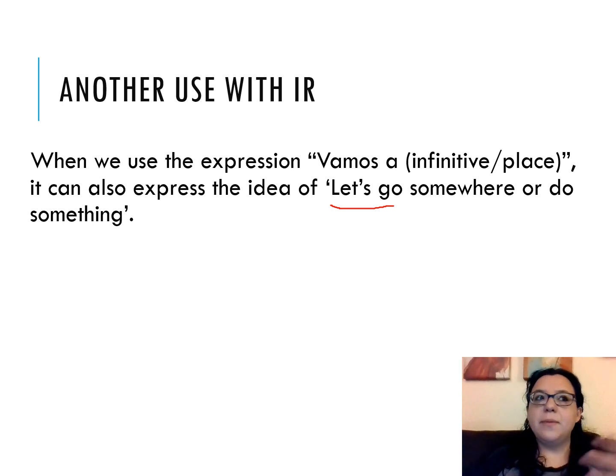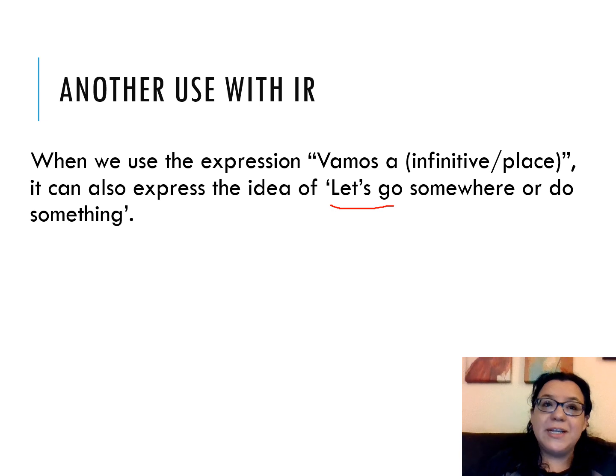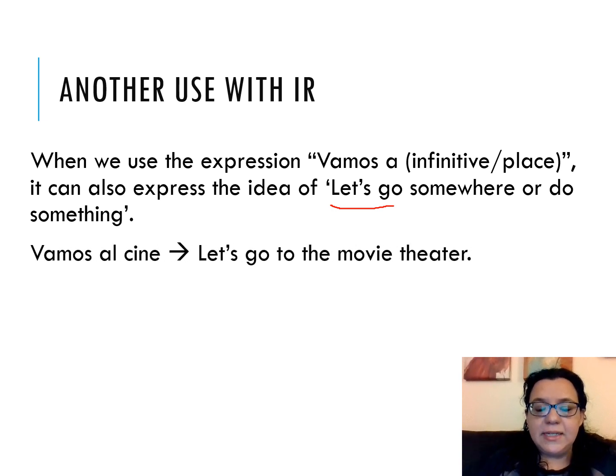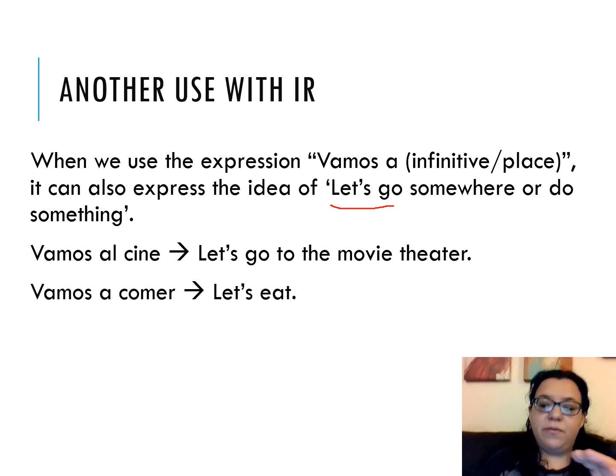So, vamos a jugar basquetbol. Let's play basketball. O, chicos, vamos a leer un libro. Let's read a book. Or, vamos al cine. Let's go to the movie theater. So, sometimes we also use it to just say, let's. Por ejemplo, vamos al cine, let's go to the movie theater. Or vamos a comer, let's eat. So that's the other use of the verb ir.